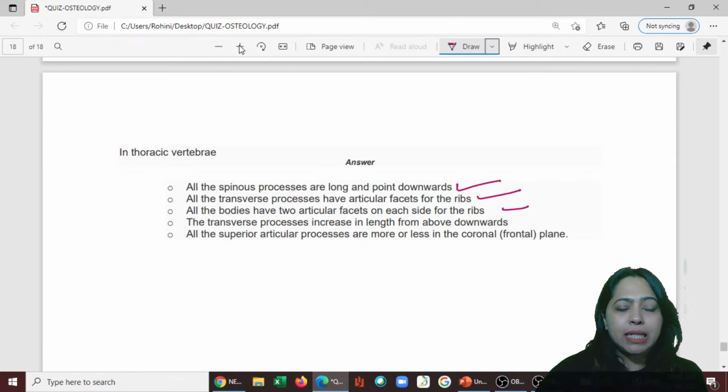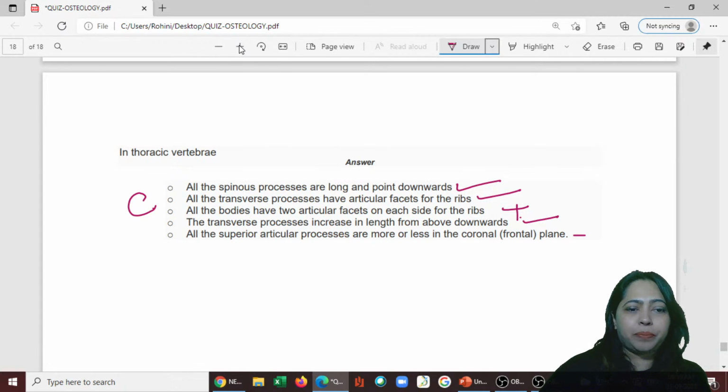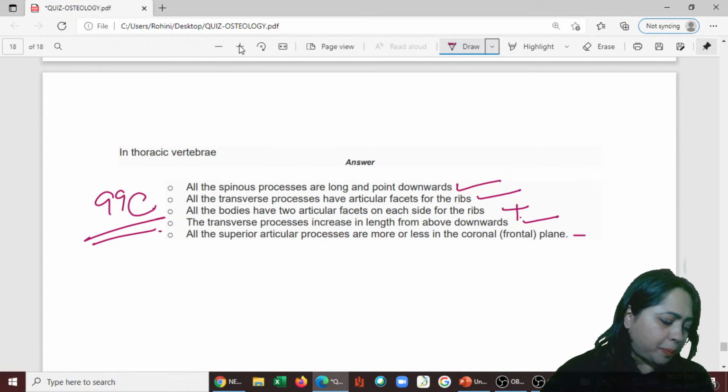Transverse processes increase in length from above downwards. All the superior articular processes are more or less in the coronal plane. The answer for this one, what would be not right, is that the bodies have two articular facets, not all of them. So it is C. Okay, 99th one is C.